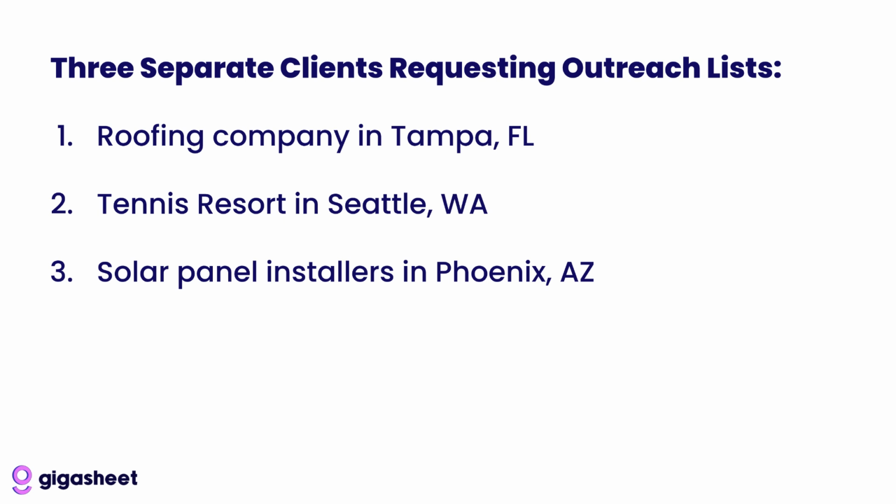Now, this is a good representation of the kind of data in Gigasheet, and in this case what we have are 3 separate client requests requesting outreach lists from that one data set. We've got a roofing company in Tampa, a tennis resort in Seattle, Washington, and we've got solar panel installers in Arizona. All of them want discrete customer lists that they can start targeting their outreach to, so they'd like us to take our giant data set and provide them with a product that is essentially a filtered down list.